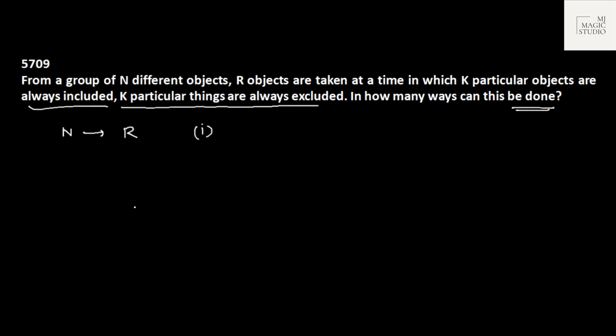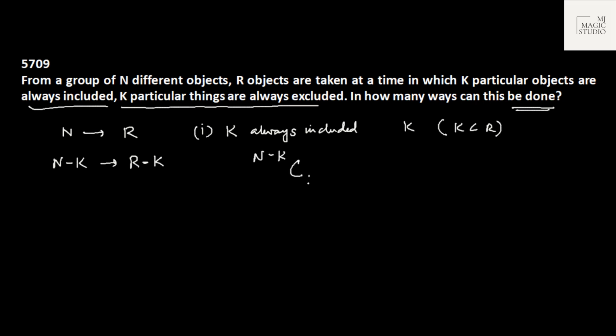Now we have got two cases. First is k objects always included. In case of always included, please take k out from it. So now you have got only n minus k left, and out of this you need to select r minus k, given that obviously k is less than r. So in how many ways can you select r minus k objects from n minus k? It is n minus k C r minus k. When k objects are always included, this is the formula we use.